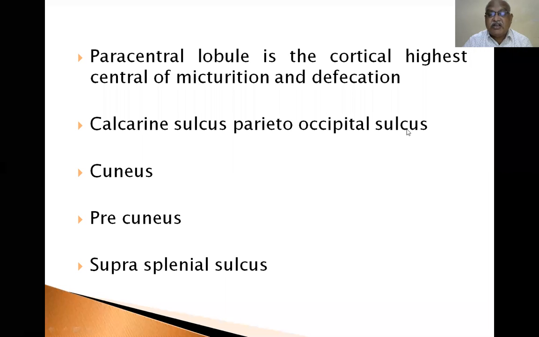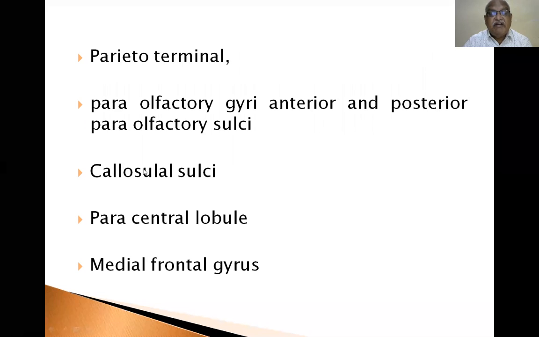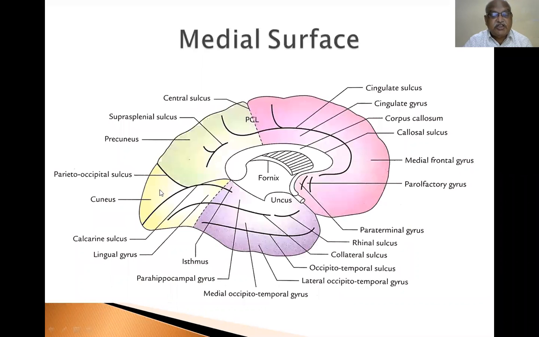Calcarine sulcus, parieto-occipital sulcus, I had told you, cuneus and precuneus. I will explain where the cuneus is. This is cuneus, this is precuneus. This is the central sulcus on the medial aspect. Now this is one area and this is one area. This is the motor area, this is the sensory area.